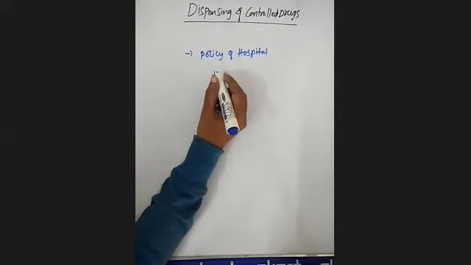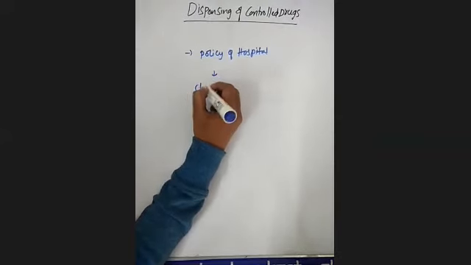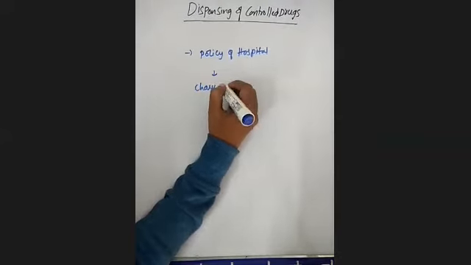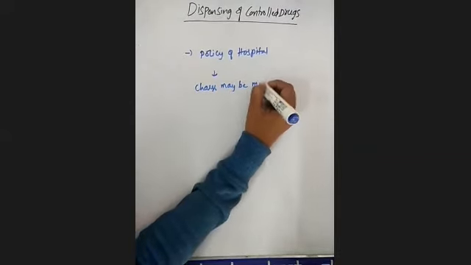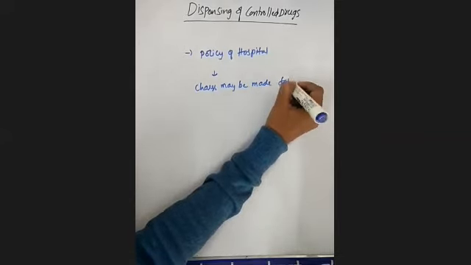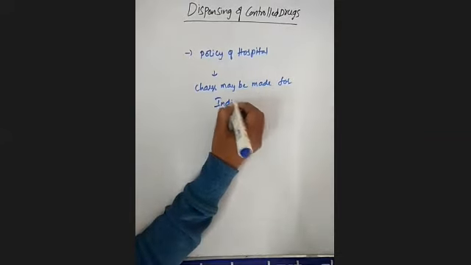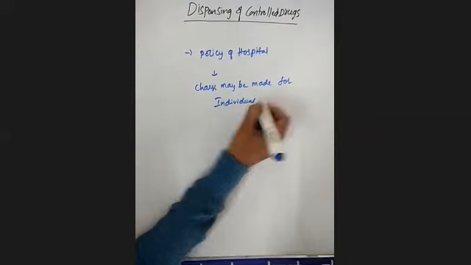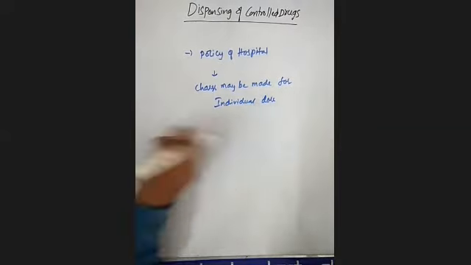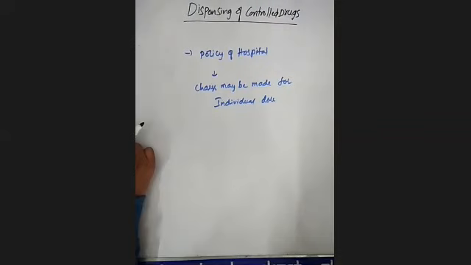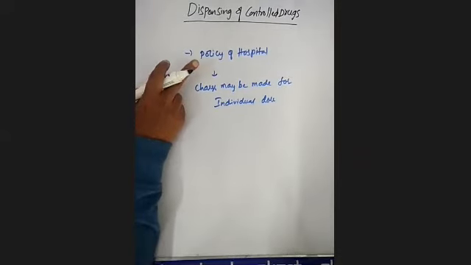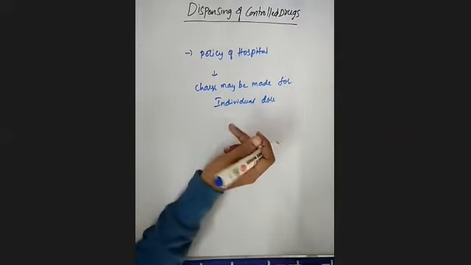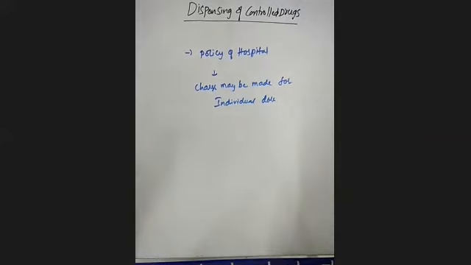That means the charges may be made for individual doses. In this way the patient is charged for these kinds of drugs. Mainly, the charges for these controlled drugs depend upon the policy of the hospital, and may be made for individual doses.